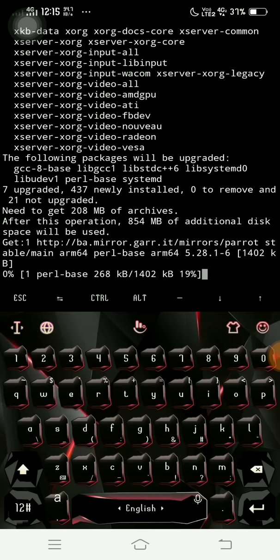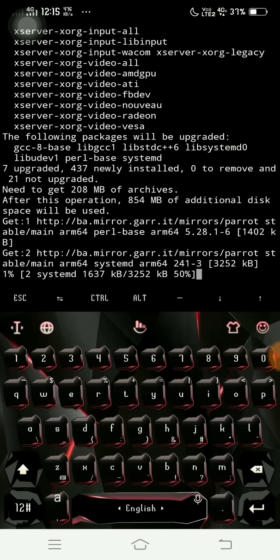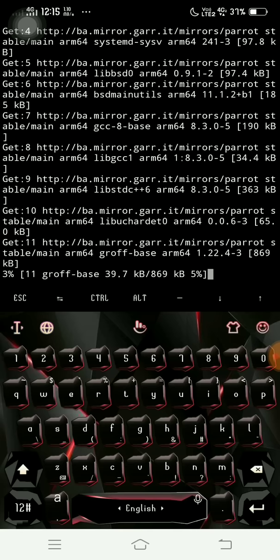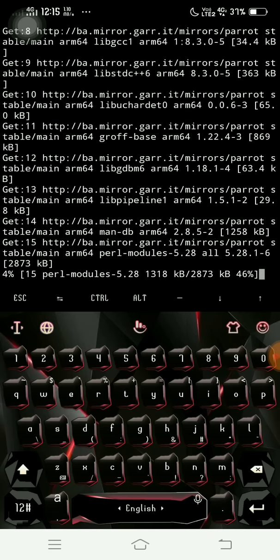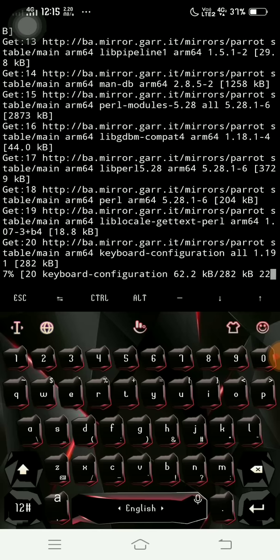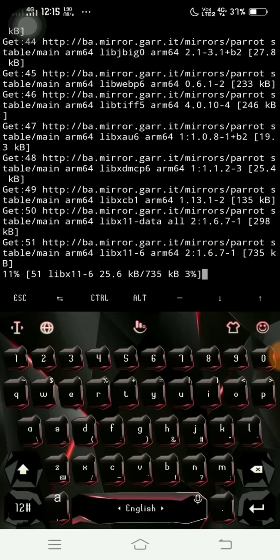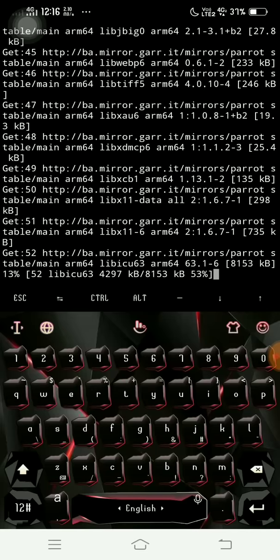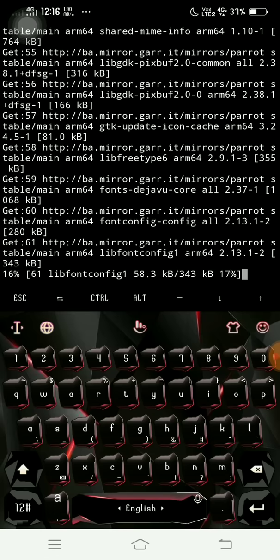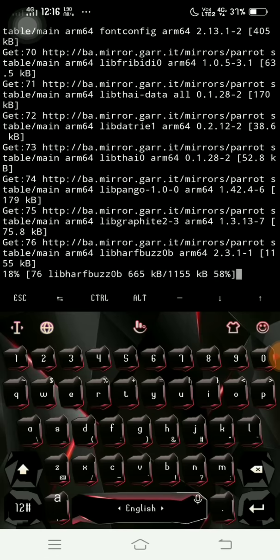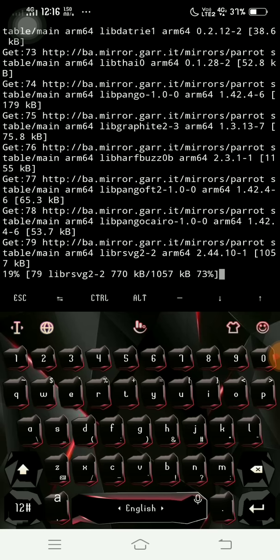After this operation, 854 MB of additional disk space will be used. Sorry, it says it needs at least 1 GB of disk space after this installation. That means you need a lot of storage in your phone, and at least 4 GB of RAM memory.